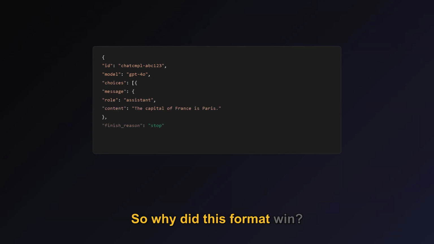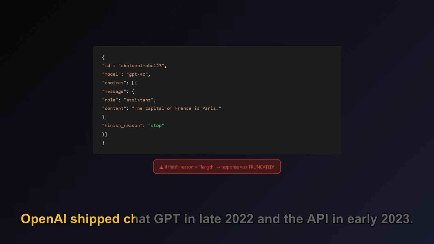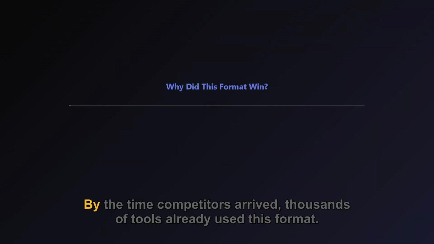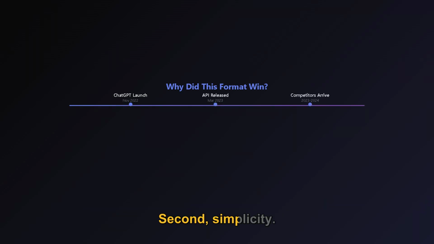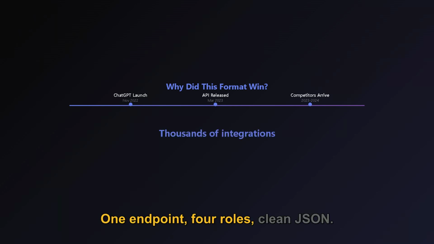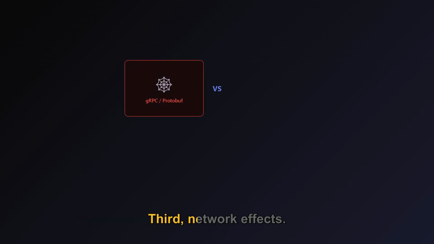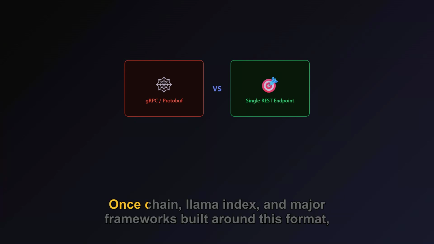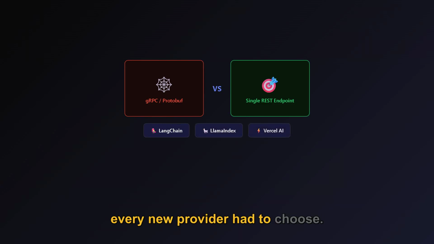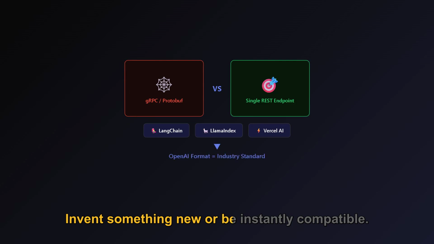So why did this format win? Three reasons. First, first mover advantage. OpenAI shipped ChatGPT in late 2022 and the API in early 2023. By the time competitors arrived, thousands of tools already used this format. Second, simplicity. One endpoint, four roles, clean JSON. Compare that to older ML APIs that needed custom schemas and definitions. Third, network effects. Once LangChain, LlamaIndex, and major frameworks built around this format, every new provider had to choose: invent something new or be instantly compatible.